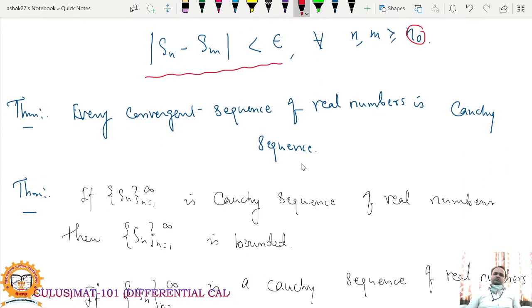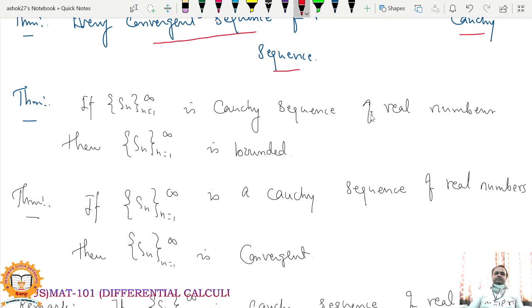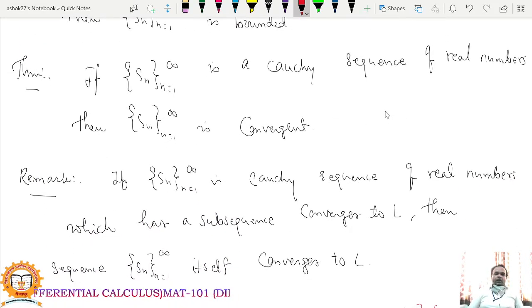There are certain properties of this Cauchy sequence. Every convergent sequence of real numbers is a Cauchy sequence. Second property, if Sn is a Cauchy sequence of real numbers, then it is bounded. Every Cauchy sequence is a bounded sequence. What is the third property? If Sn is a Cauchy sequence of real numbers, then it is convergent. Every Cauchy sequence of real numbers is convergent.